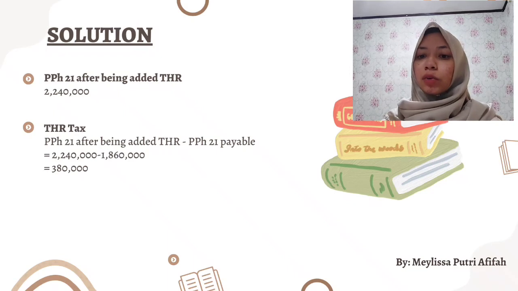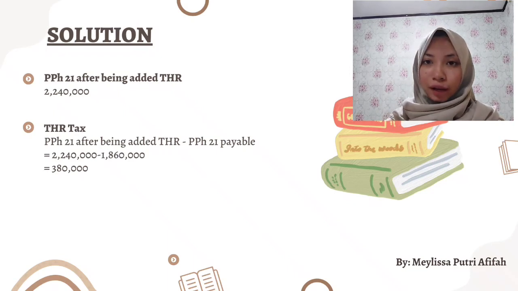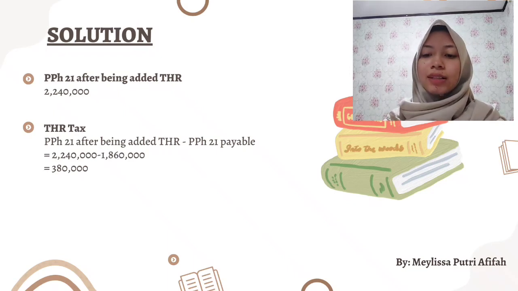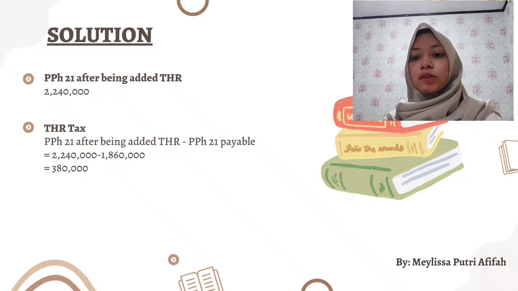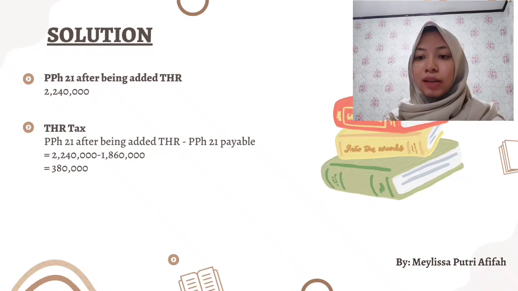Next, we calculate our THR tax. So PPH 21 after being added THR minus PPH 21 payable, it is 2,240,000 rupiah minus 1,860,000 rupiah. So we got 380,000 rupiah.